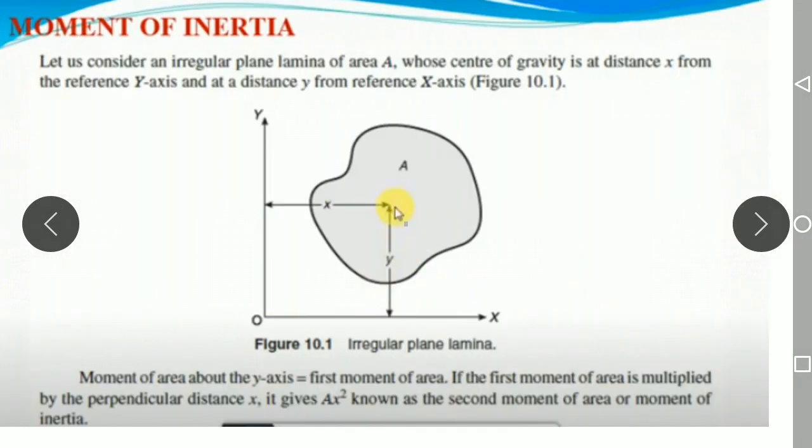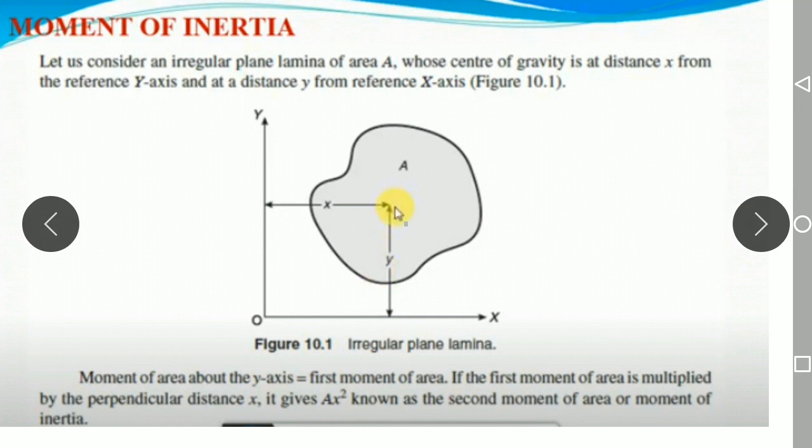So now let us see the figure. Let us consider an irregular plane, an irregular lamina, which has an area of A. You can observe here the center of gravity. You have already learned that center of gravity is nothing but finding the x bar and y bar distances. This center of gravity lies at distances x and y from the reference axes. That is what the yellow color indicates.